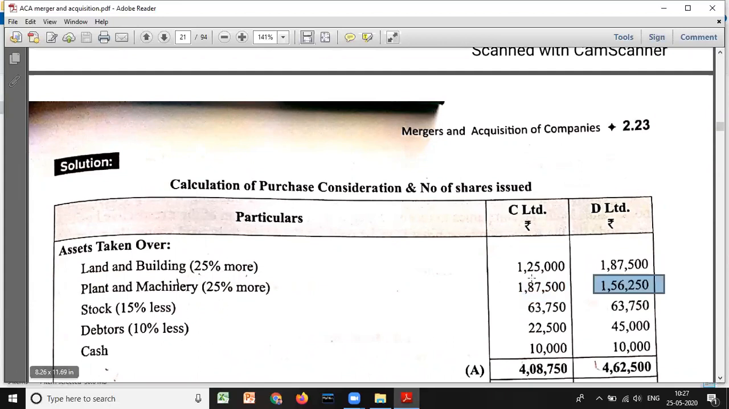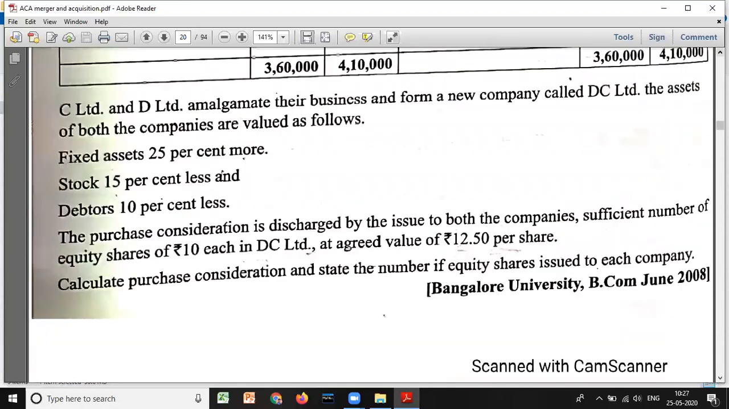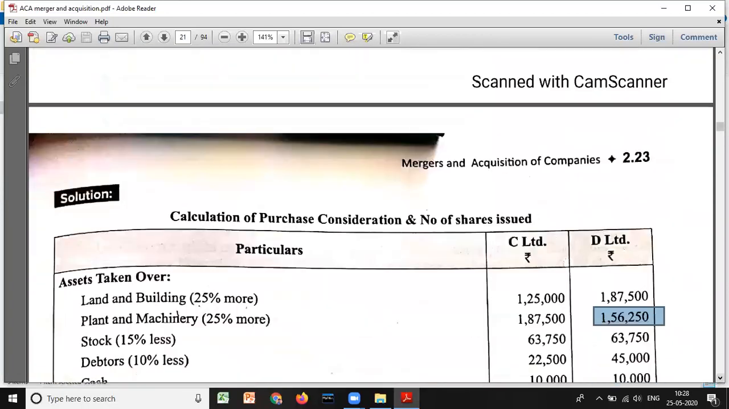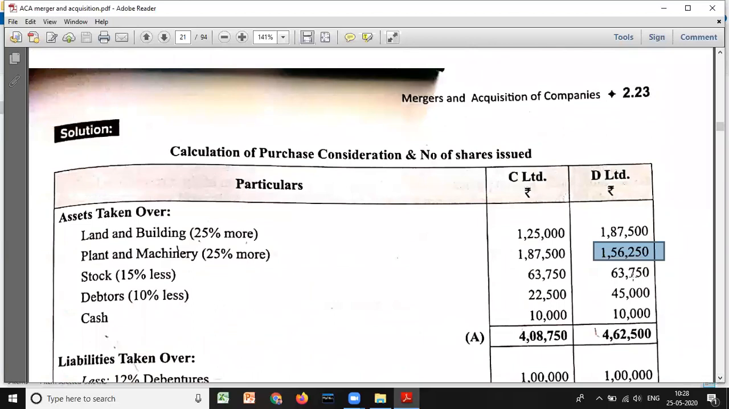And stock is 15% less. We have 75,000 each. Look at here, we have 75,000 each. Okay, so 75,000 minus 15%, if you do, we will get 63,750. 63,750. And debtors is 10% less. 25,000 and 50,000 we have. 25,000 less 10%, 2,500. 25,000 minus 2,500, it will be 22,500. 50,000 less 10% it will be 5,000. 50,000 minus 5,000 is 45,000.